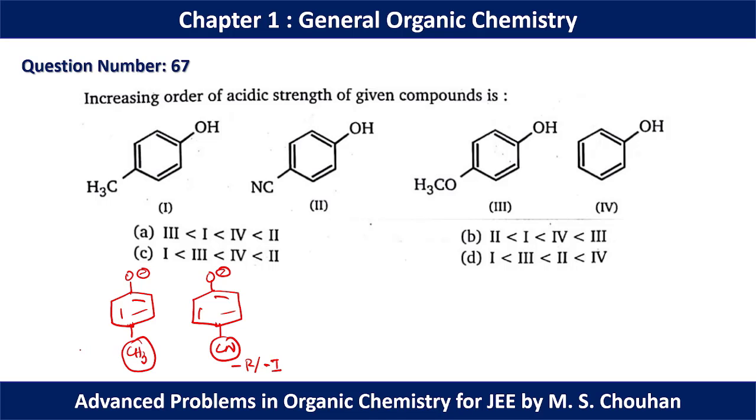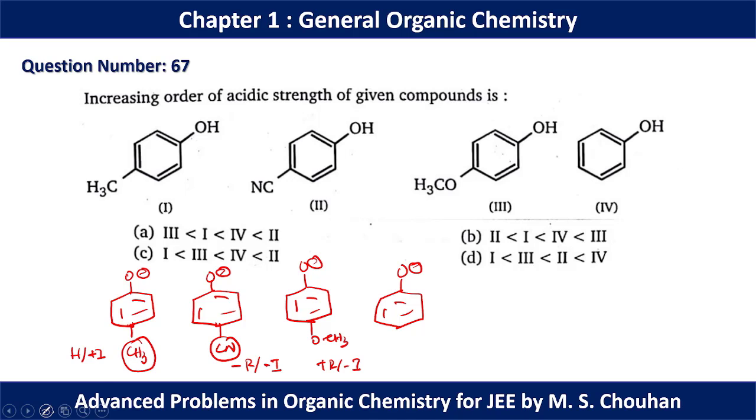In the first, methyl can show hyperconjugation as well as plus I effect. In the third molecule, we have an OCH3 group, which can show plus R as well as minus I effect. And in the fourth, we don't have any functional group attached to it.